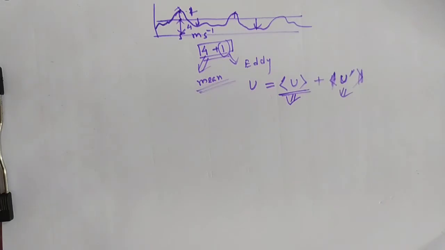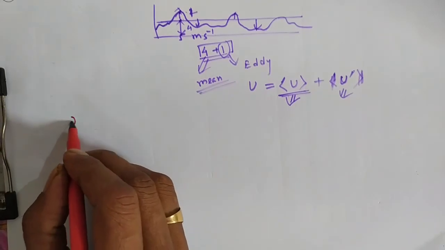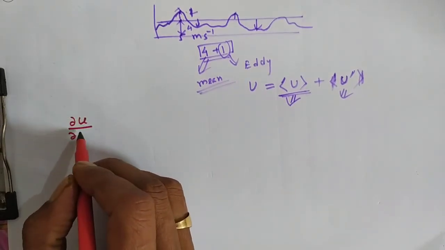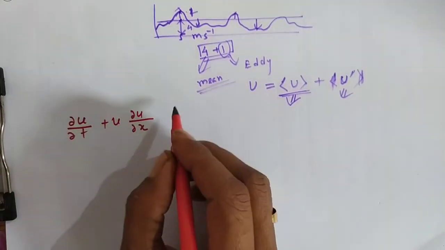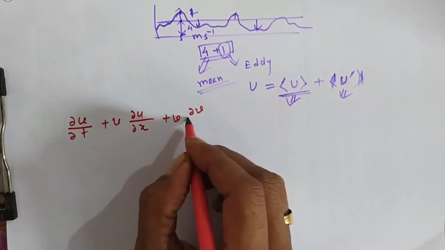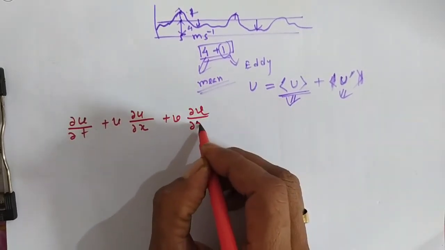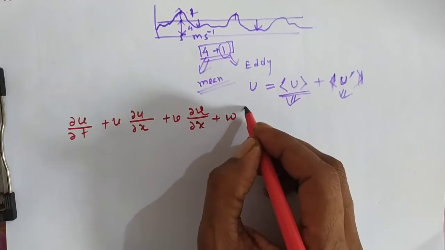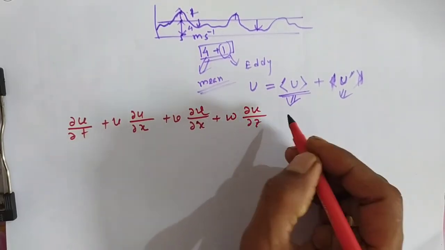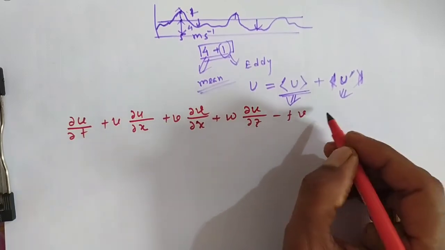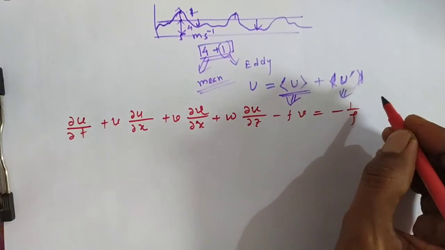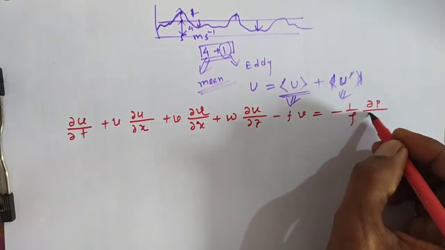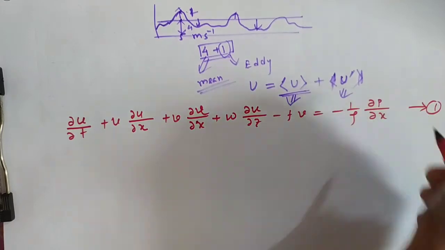Now we know the horizontal equations of motion for the atmosphere: del u del t plus u del u del x plus v del u del y plus w del u del z minus f v equals minus 1 by rho del p del x. This is the x component.